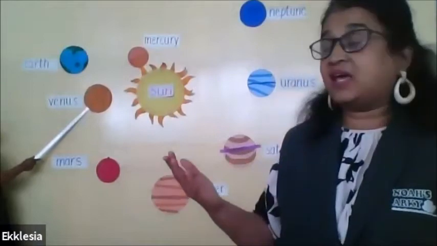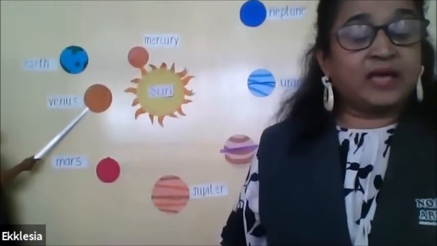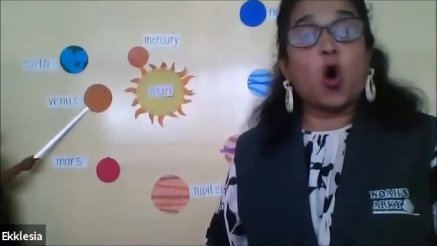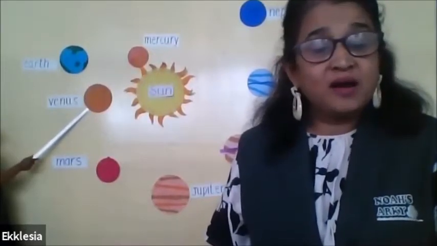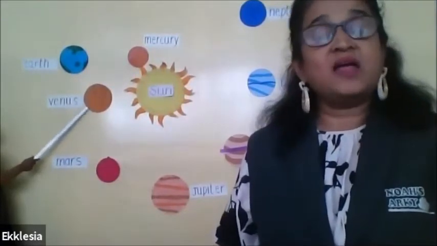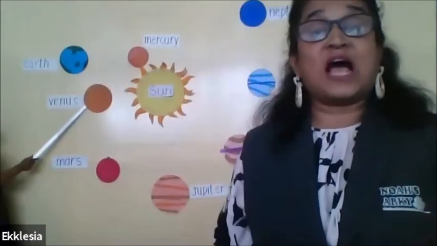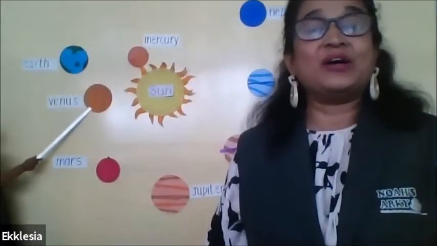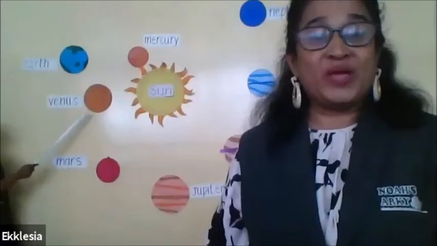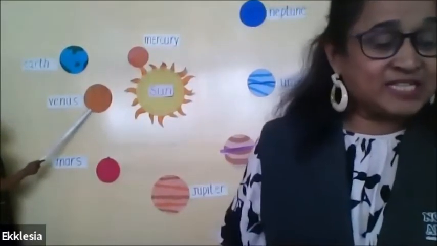And so it is called morning star and evening star. Please, children, you listen, because after this I will be asking you the questions. So Venus is called the morning star and the evening star.